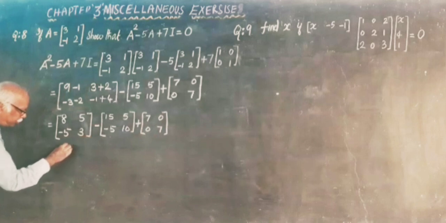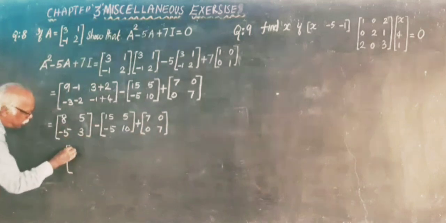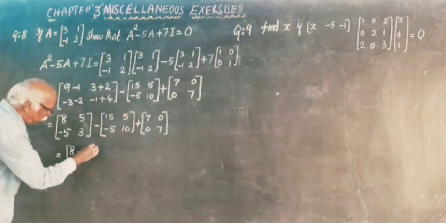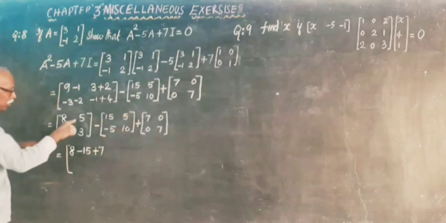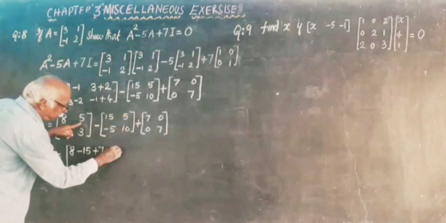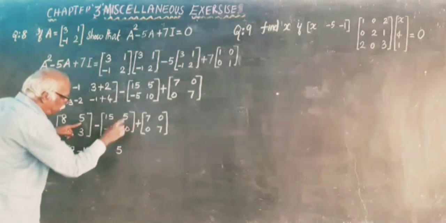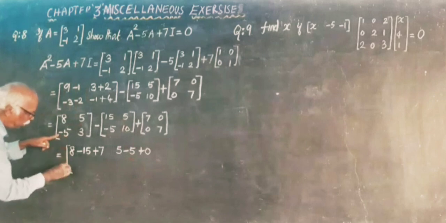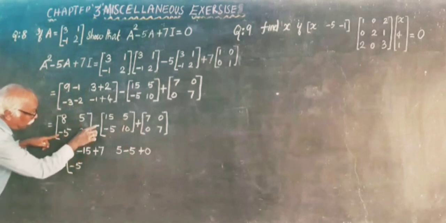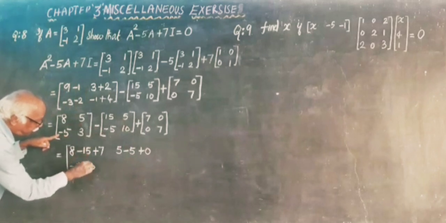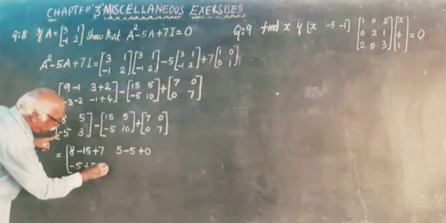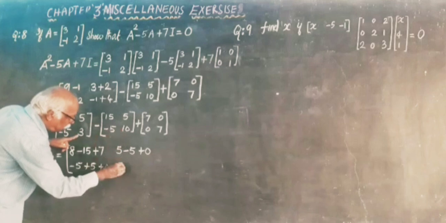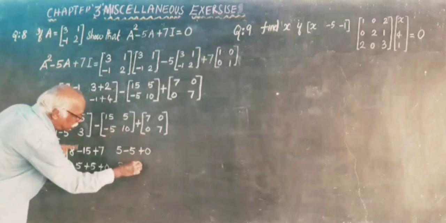It is 8 minus 15 plus 7, 5 minus 5 plus 0, then minus 5, minus 1 minus 5 plus 5 plus 0, then 3 minus 10 plus 7.